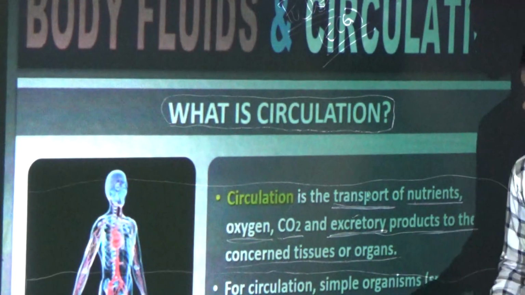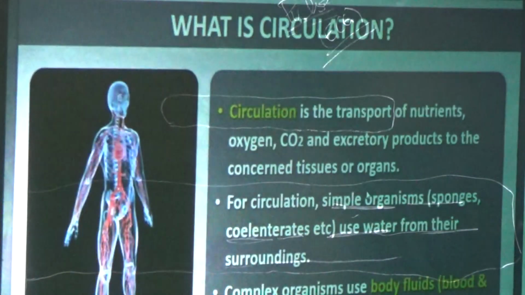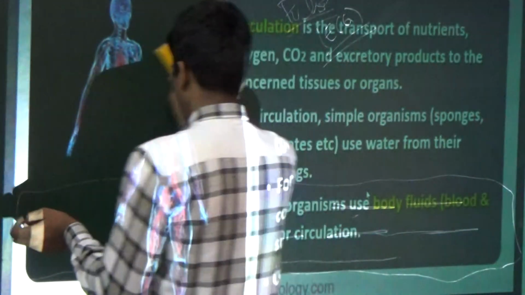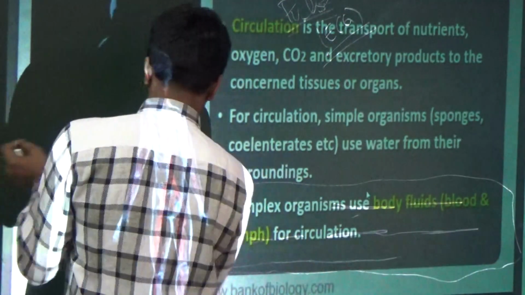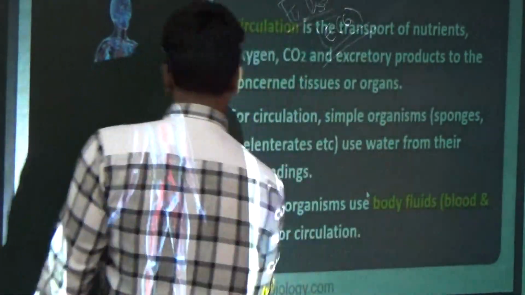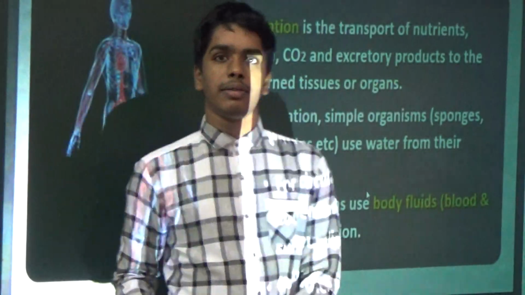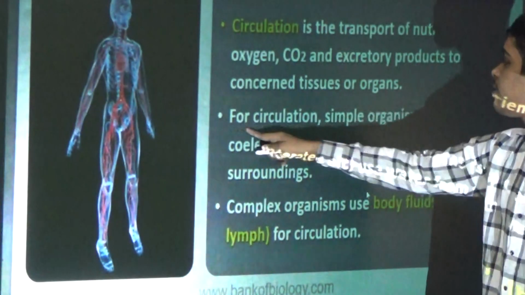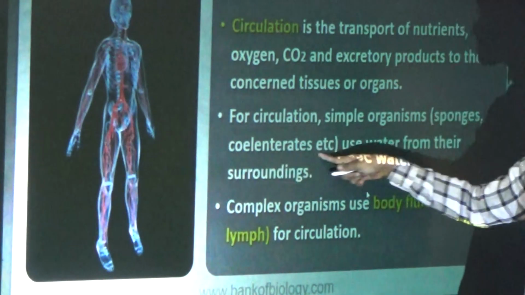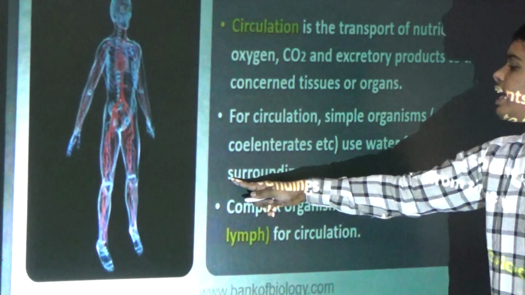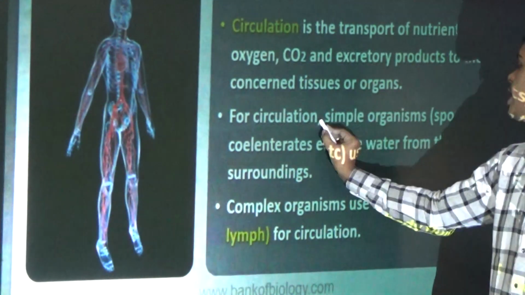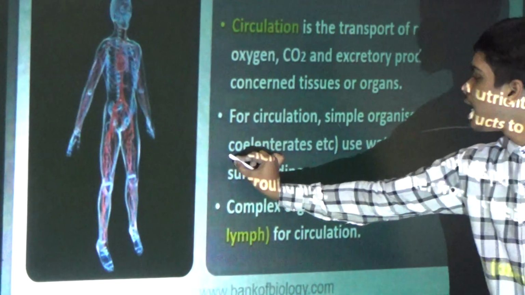Now, for circulation, simple organisms like sponges and coelenterates use water from their surroundings.